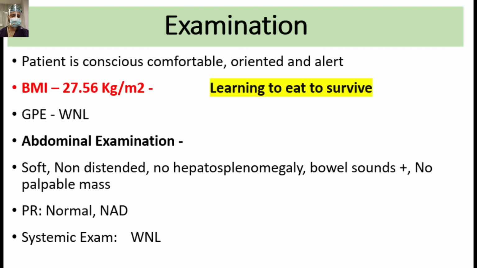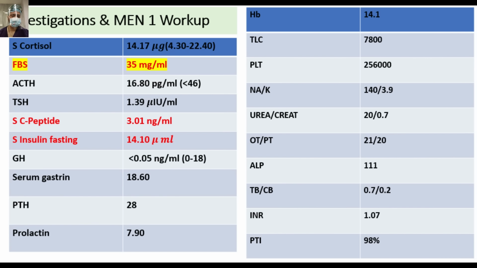On examination, the patient is conscious, comfortable, oriented, and alert. BMI was 27.56 kg per meter square. As such, she was on the overweight side. So she had learned to eat to survive. The general physical examination was normal, abdominal examination was normal, and the rest of the systemic examination was normal. So this patient was evaluated for basically insulinoma and MEN workup was done. The rest of the markers like cortisol, TSH, ACTH, GH, serum gastrin, PTH, prolactin were normal.